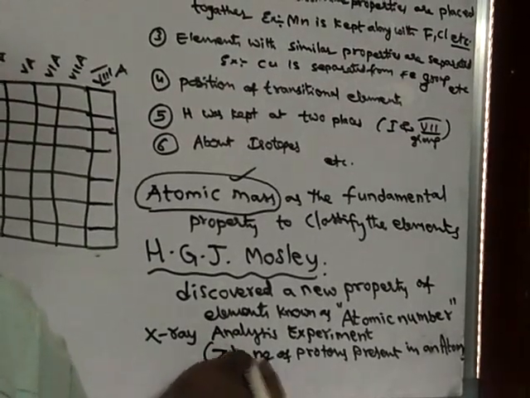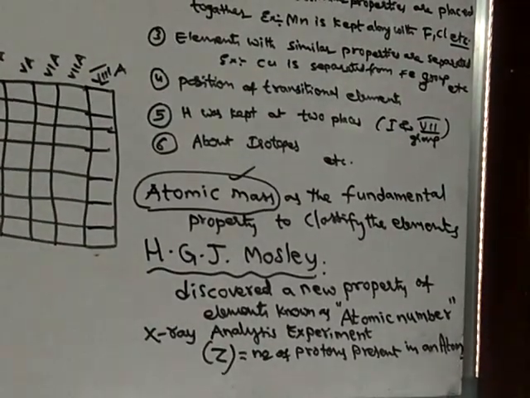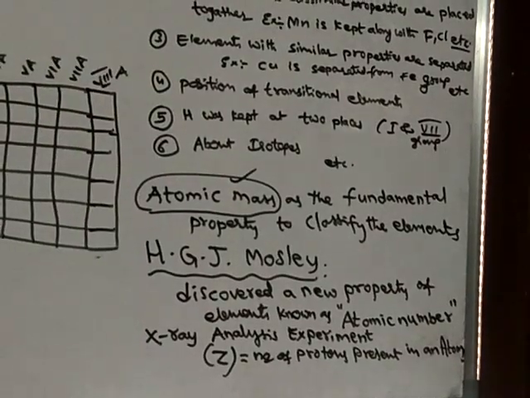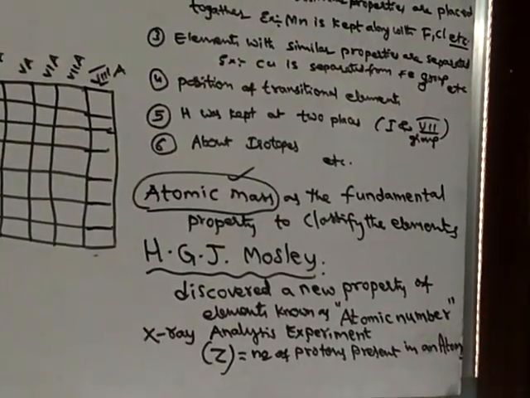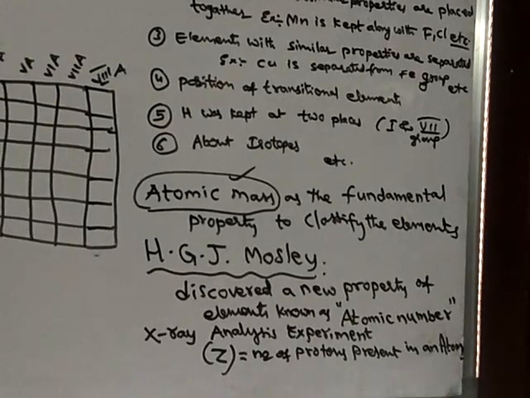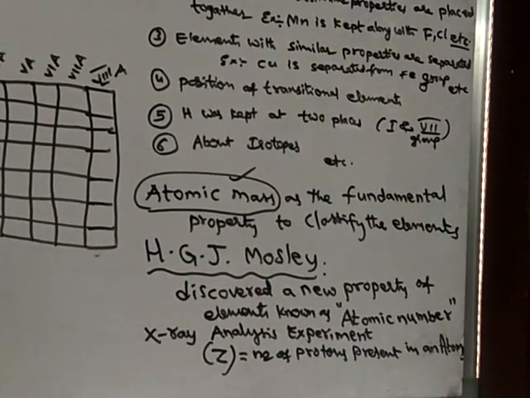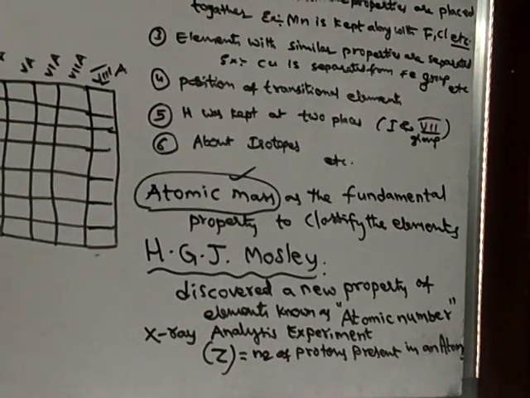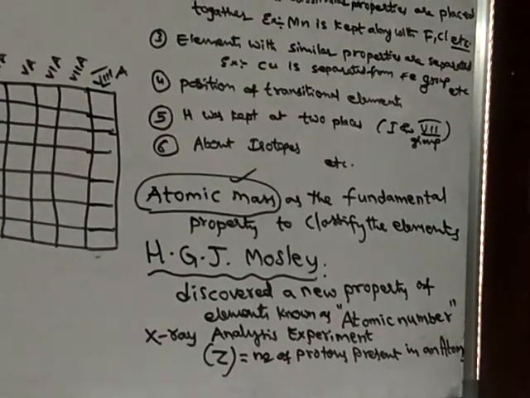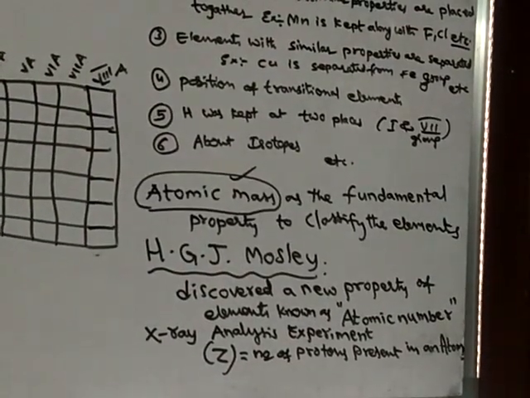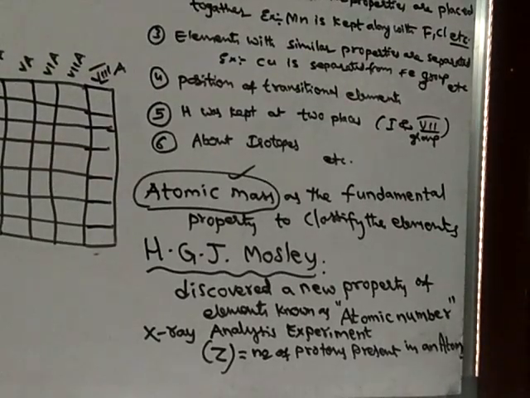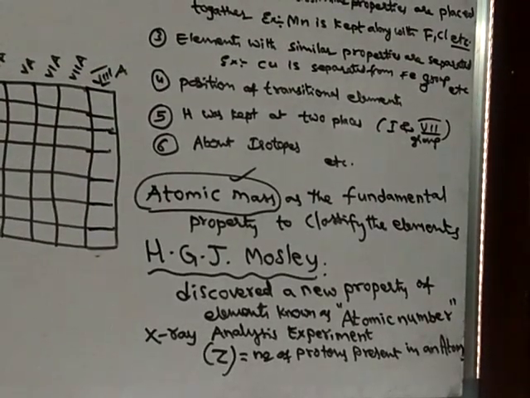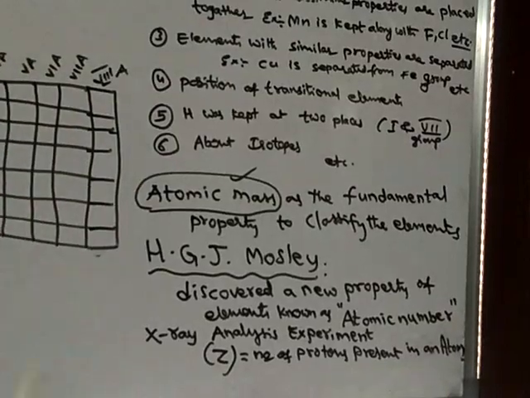Atomic number is denoted by Z, which is nothing but the total number of protons present in an atom. So this is the new property the scientists now have. At the time of Mendeleev, at the time of Moseley, this new property was discovered by Moseley.